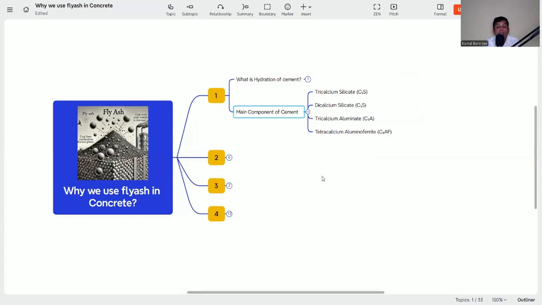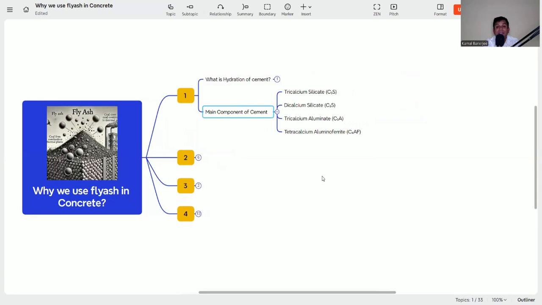Now before going to why we are using fly ash, we want to know what the main components of cement are. Whenever we are adding water into the mix, it starts reacting with the cement. But cement is a composite material. Again, there are different particles or different chemicals present inside the mix.